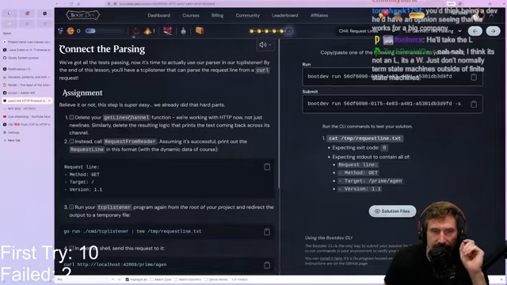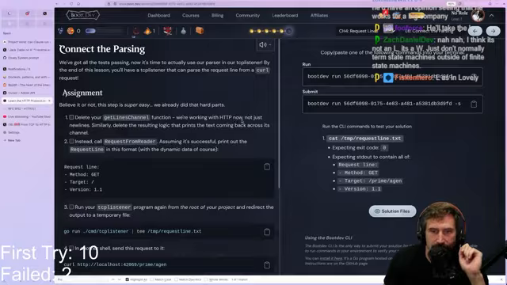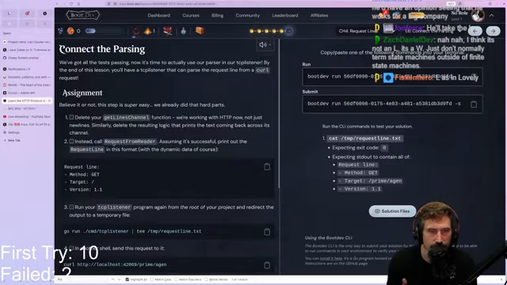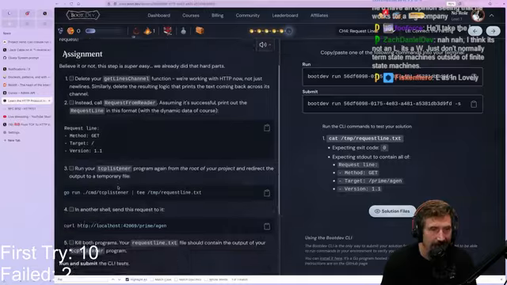Believe it or not, this step is super easy. We already did the hard parts. Delete your get lines channel function. We're working with HTTP now, not just new lines. Similarly, delete the resulting logic that prints the text coming back across its channel. Instead, call request from reader, assuming it's successful, and print out the request line in this format with dynamic data, of course. Okay, we can do that.